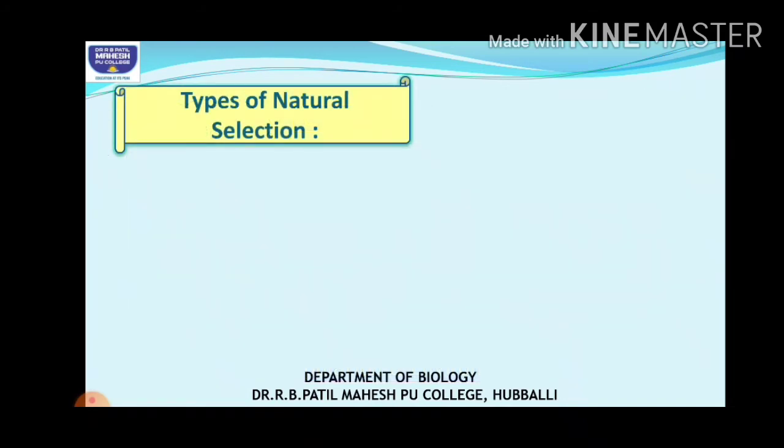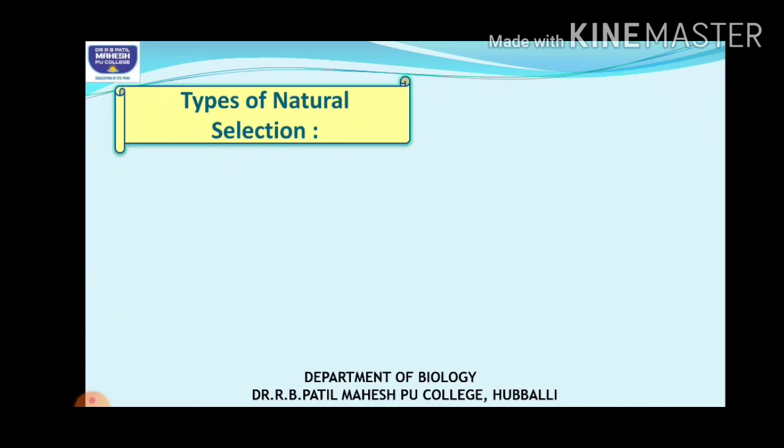So these were the factors, children. Hope you have understood the factors which affect the Hardy-Weinberg principle. Next, coming to types of natural selection. There are actually three types of selection process. What is natural selection? Nature selects the better suited ones.